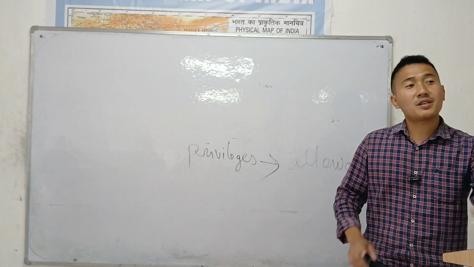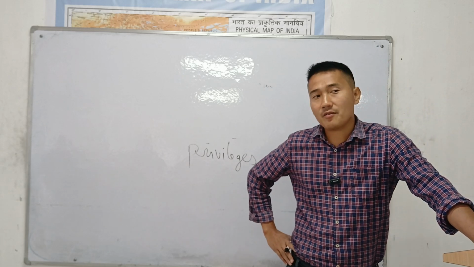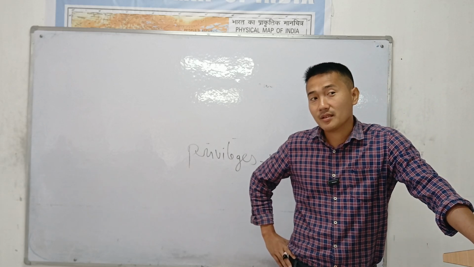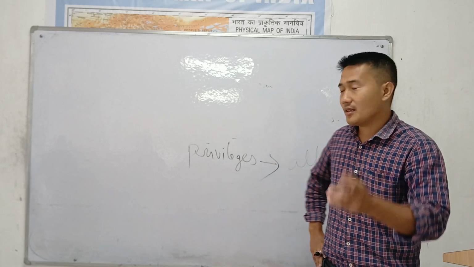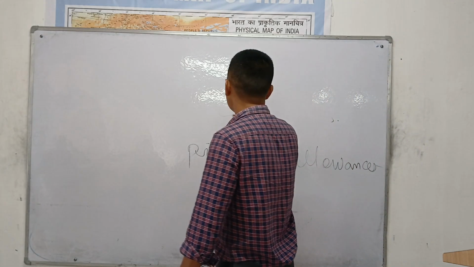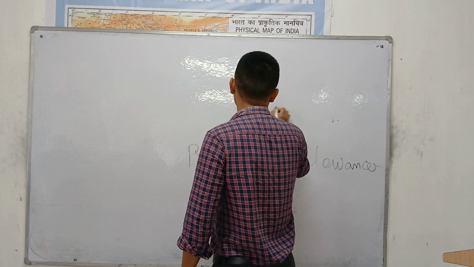Now there is a question. Can a member of the parliament be arrested if they commit some crime? Yes, we all know no person is above the law, right? But they are VIPs, members of the parliament. Can they be arrested?